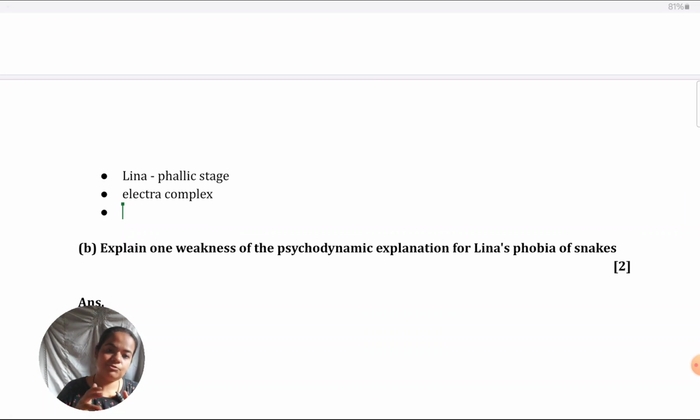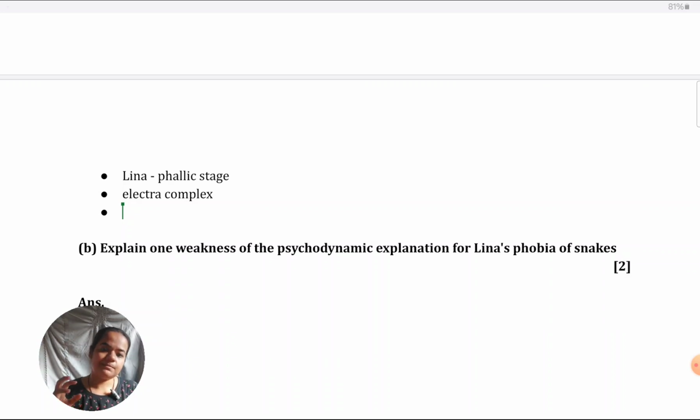She must be attracted to her father and jealous of her mother. Do not use the term Oedipus complex. She's a girl. Girls undergo Electra complex. It's boys who undergo Oedipus complex. So the parallel process which is in girls, you need to mention that.